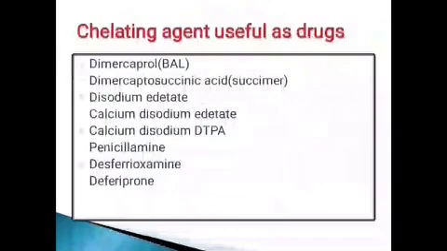Next we come to the chelating agents. These are the most commonly used chelating agents: dimercaprol or BAL, dimercaptosuccinic acid or succimer, disodium EDTA, calcium disodium EDTA, calcium disodium DTPA, penicillamine, desferoxamine, deferiprone. These are the chelating agents. BAL, this dimercaprol, was modified into DMSA, that is dimercaptosuccinic acid, a related dithiol with far fewer side effects compared to BAL.